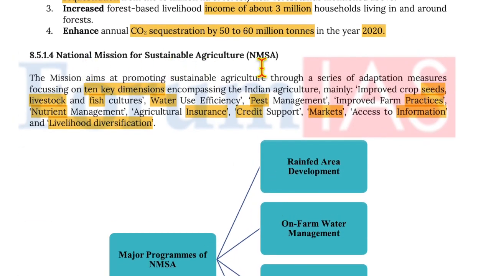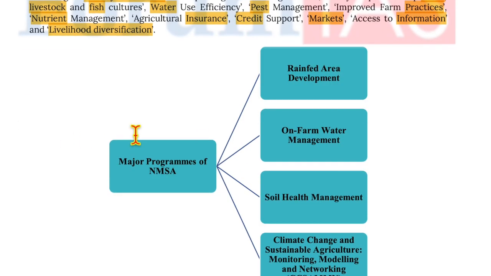Moving on to National Mission for Sustainable Agriculture. The mission aims at promoting sustainable agriculture through a series of adaptation measures focusing on 10 key dimensions encompassing Indian agriculture, mainly improved crop seeds, livestock and fish culture, water use efficiency, pest management, improved farm practices, nutrient management, agricultural insurance, credit support, markets, access to information and livelihood diversification.